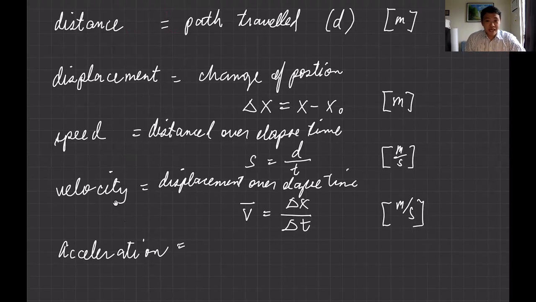And now what is acceleration? Acceleration is defined as the rate of change of velocity. So rate pertains to time. Rate of change of velocity.